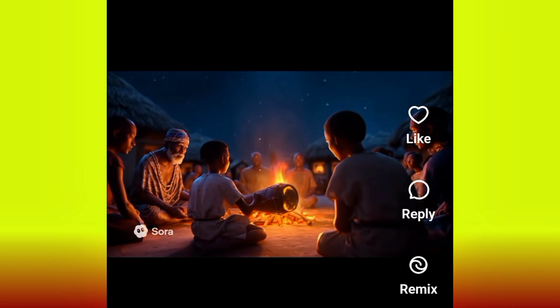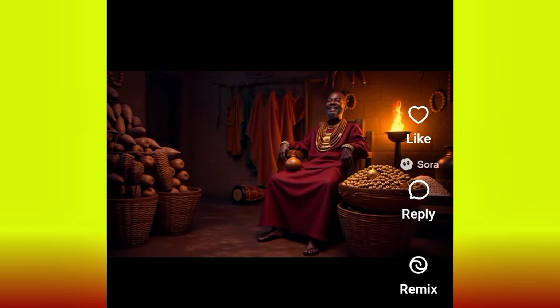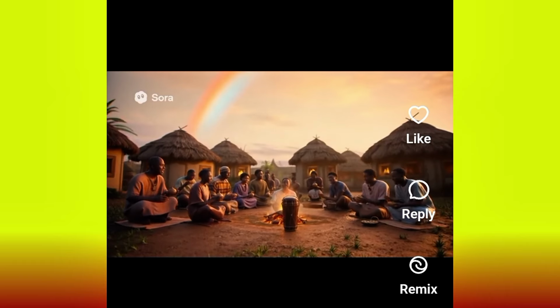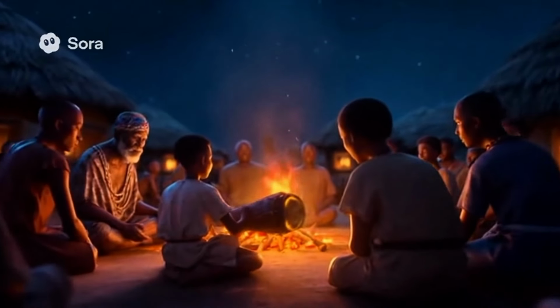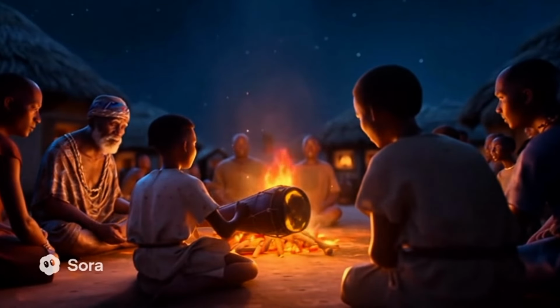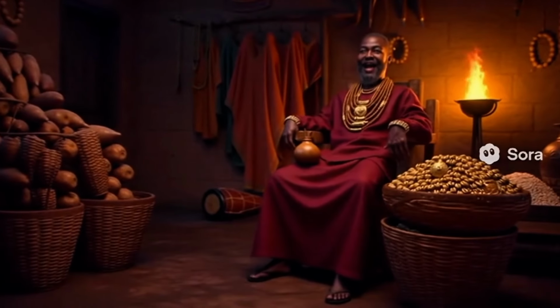How can a drum speak of the rain? When the ancestors speak, even the wind listens.